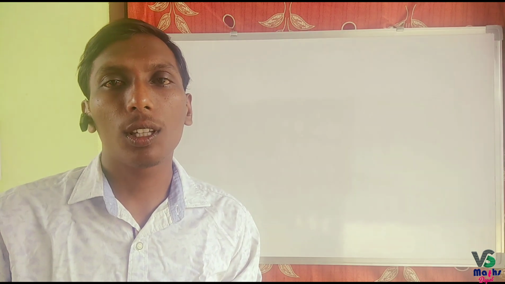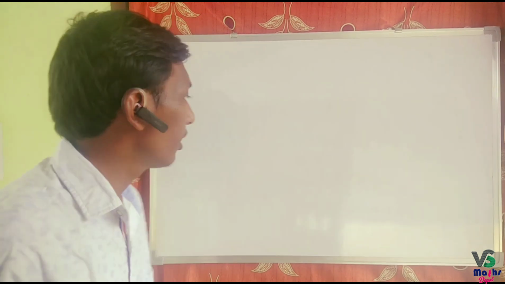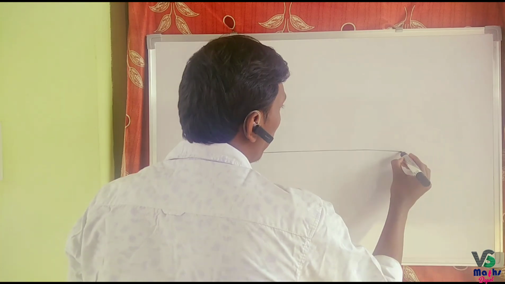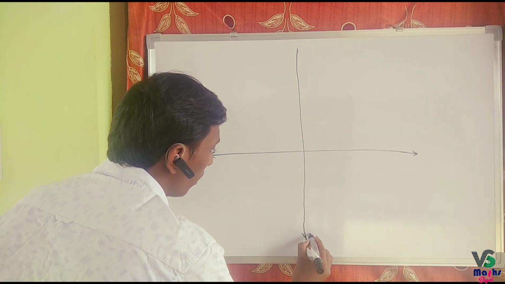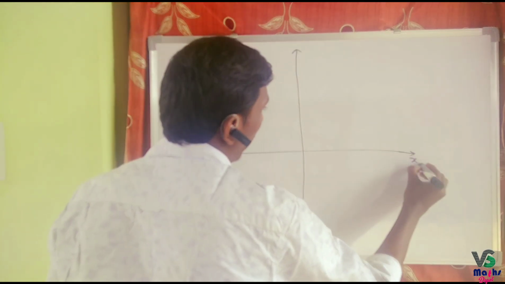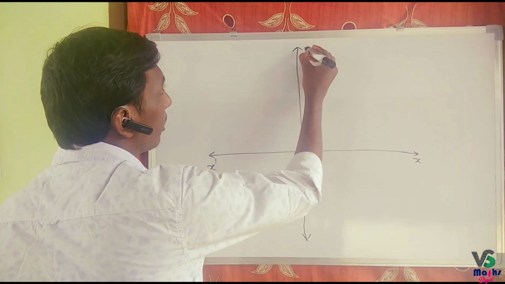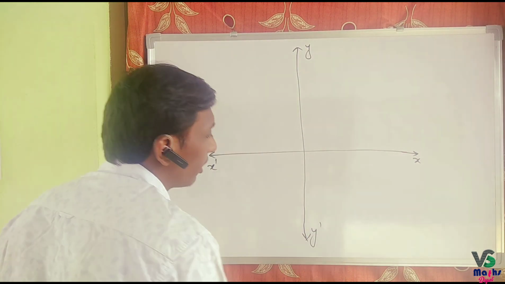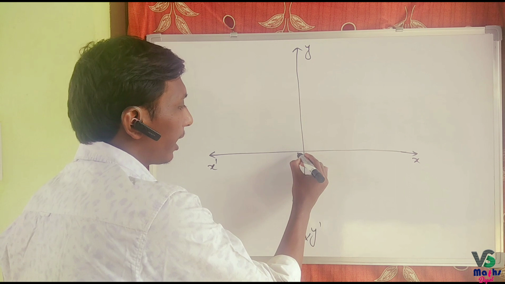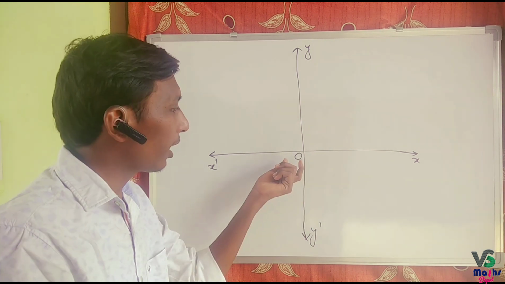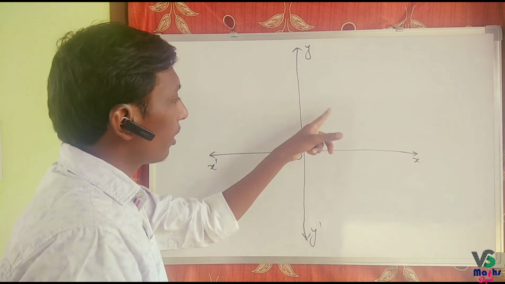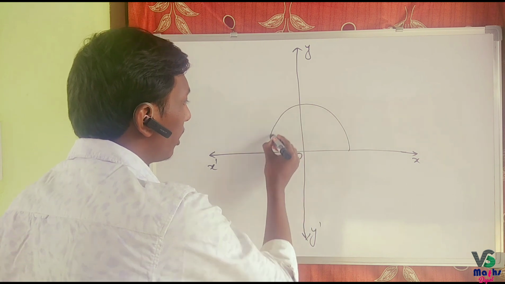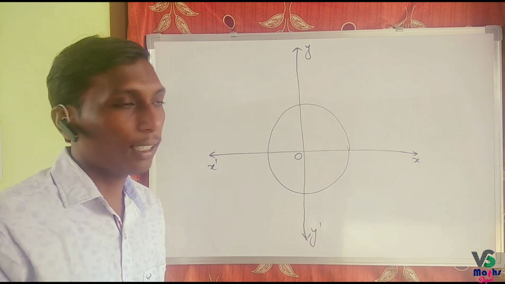In this video, I want to discuss the trigonometric ratios. For this, let us consider a coordinate axis. This is x and negative x-axis, x dash, y dash. These coordinate axes intersect at a point O. Consider O as center with some radius r. Draw a circle with center O and with some radius r.